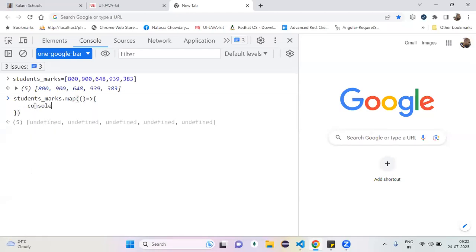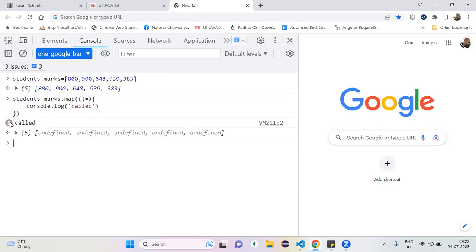So who calls this callback? This callback you have given to whom? To map. So this callback is called by map. How many times is it called? Five times. Why five? Because five elements are there. Now what does the map method return?